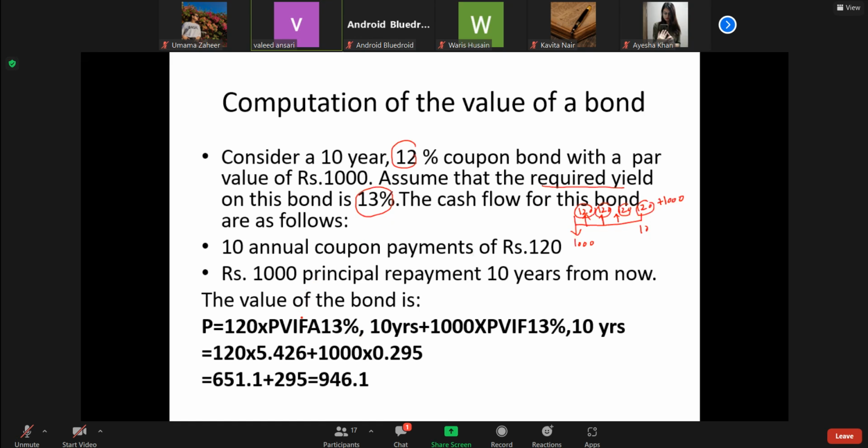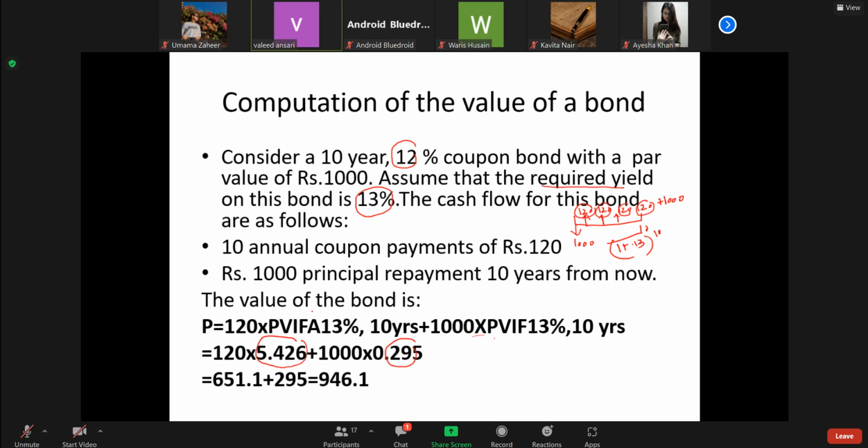So what we will do is look in the present value table, which I think you may have done in the first year. Or we can use the same formula, the discounting factor, 1 plus 13%. So the present value factor is 0.5426, and for the final payment the present value factor is 0.295.